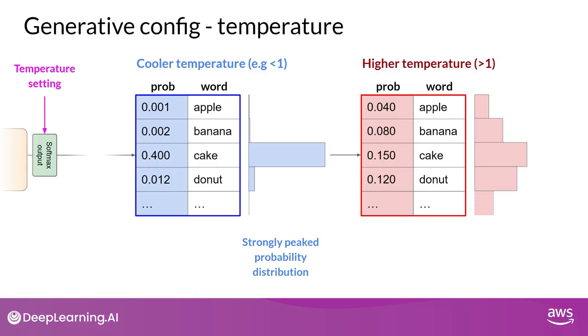If instead you set the temperature to a higher value, say greater than 1, then the model will calculate a broader, flatter probability distribution for the next token. Notice that in contrast to the blue bars, the probability is more evenly spread across the tokens. This leads the model to generate text with a higher degree of randomness and more variability in the output compared to a cool temperature setting. This can help you generate text that sounds more creative. If you leave the temperature value equal to 1, this will leave the softmax function as default, and the unaltered probability distribution will be used.